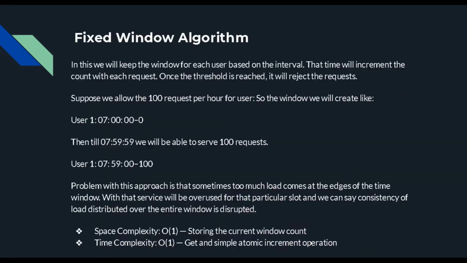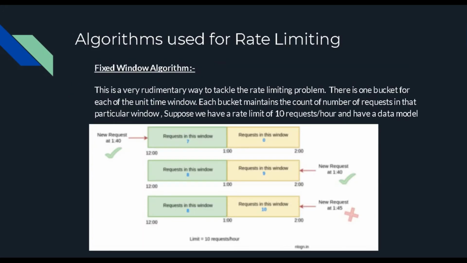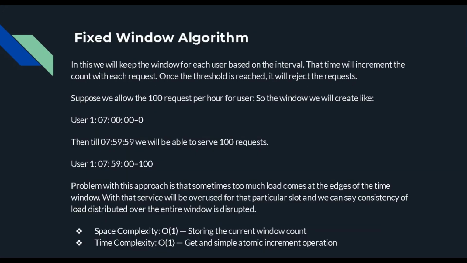If you're not able to understand this with the diagram, let's study it with the algorithm also. Let me know, because some people wanted to go the theoretical way along with the diagram. Suppose we allow 100 requests in an hour, as I was showing in the previous diagram. For user 1, we maintain a key-value pair with the timestamp and the counter. It started at 7:00, and until 7:59 we will be able to serve 100 requests.